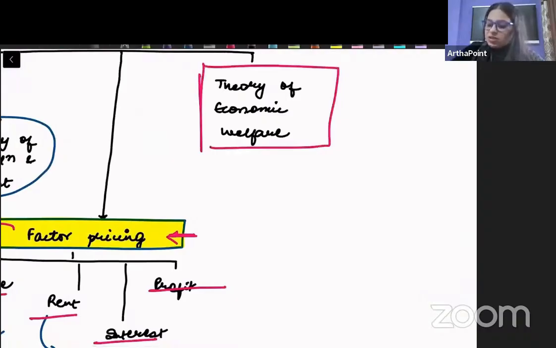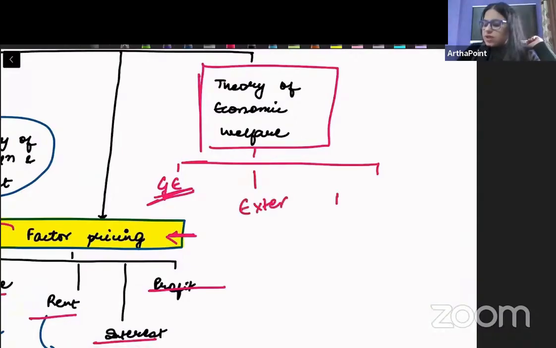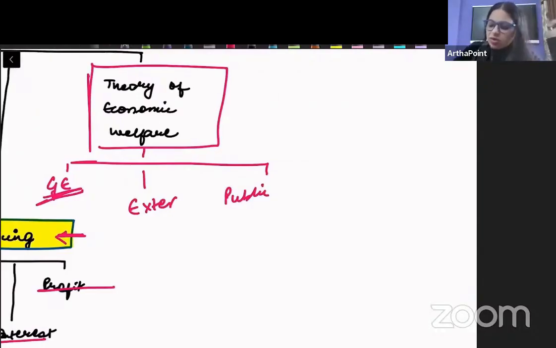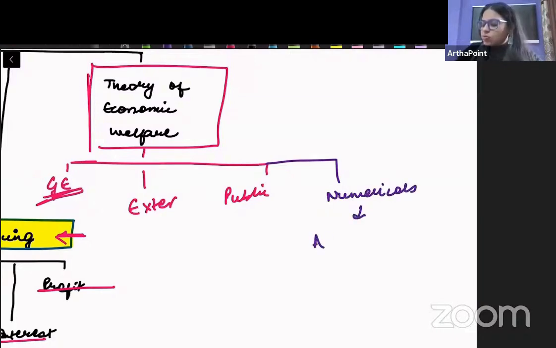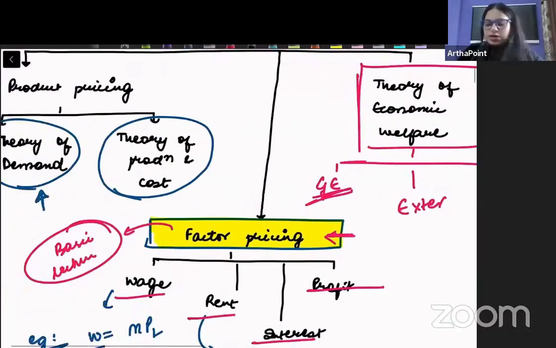Then beta, the next thing that we have to talk about is the theory of economic welfare, and in this, 3 to 4 more concepts are there in which you have to be absolutely certain, like general equilibrium. Definitely it can be asked in exam. Like you have to be very certain with externality concept and with public good. There is a very rare chance, but they may ask you a numerical, very rarely, but I will do 2-3 numericals on this. They may ask you a numerical on asymmetric information or moral hazard. But whatever is important from this numerical side, I will show that to you. I will tell you which numericals we have to do here.